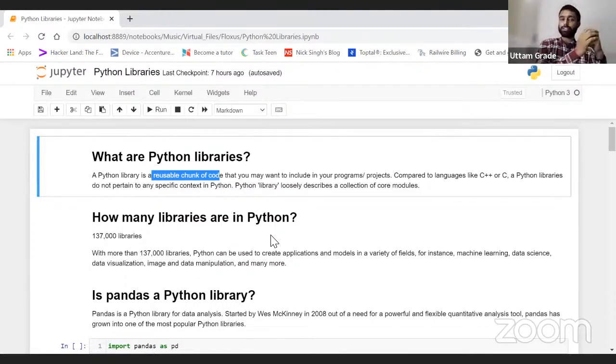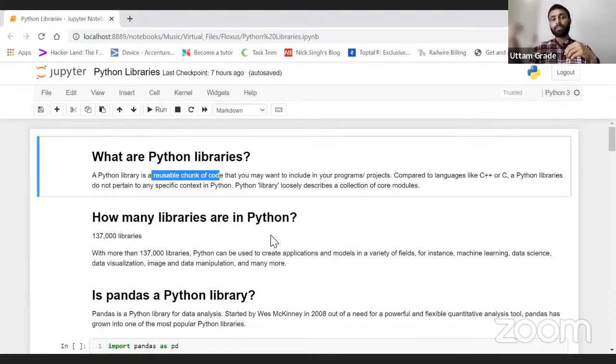I make a function. After making the function, my problem has been solved. What I'll do after that is upload that function to the community. Community basically means a place where each and every person can use that program, or you can say that library. Having solved some problem from my end by writing a function, I upload it to the community in the form of a Python library.